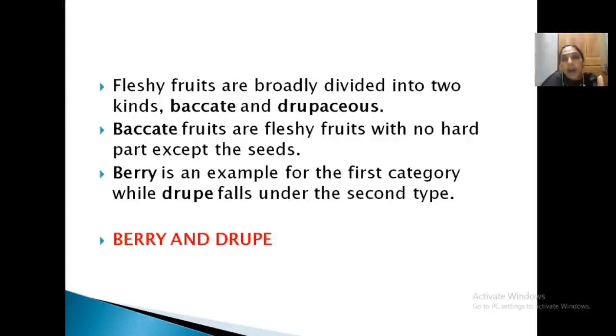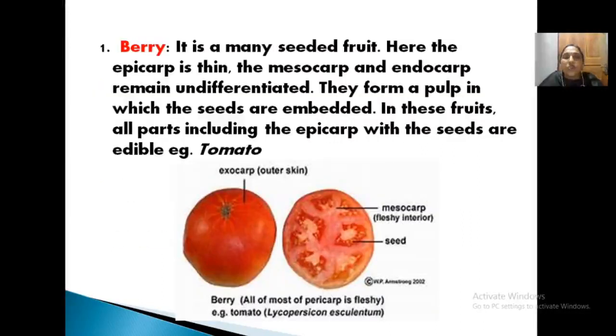There are some hard parts in the fruit. Clear? So, berry is an example of a baccate fruit. There are two groups, baccate and drupaceous. Baccate fruits have no hard part. Another term for it is berry. What is drupe? There are some hard parts. So, fleshy fruit is divided into berry and drupe. Actually, two classifications, baccate and drupaceous. In baccate, the typical example is berry. Understood? Okay. So, the first one is berry.